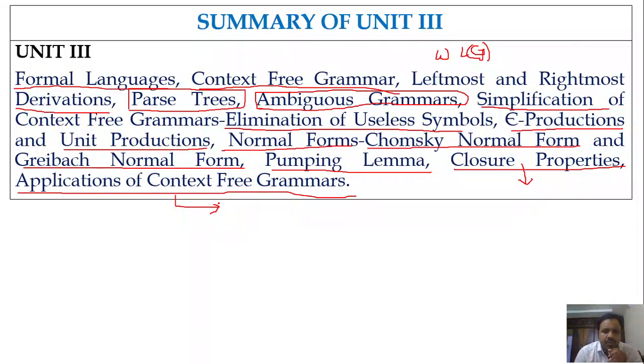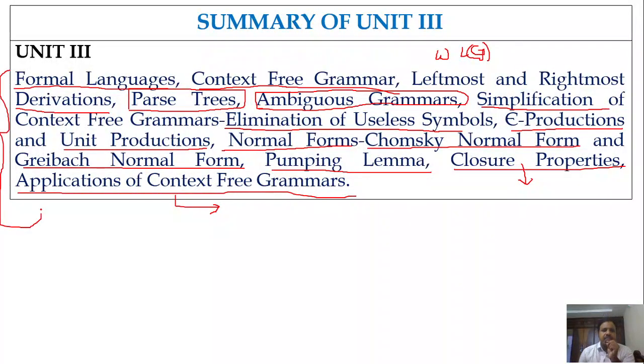Next, proving an ambiguous grammar. If you are able to generate two different parse trees for some string, then that grammar is ambiguous. Likewise, there is a link between the concepts, so try to learn the concepts in a sequential way by establishing the link between them. So this is about Unit 3.